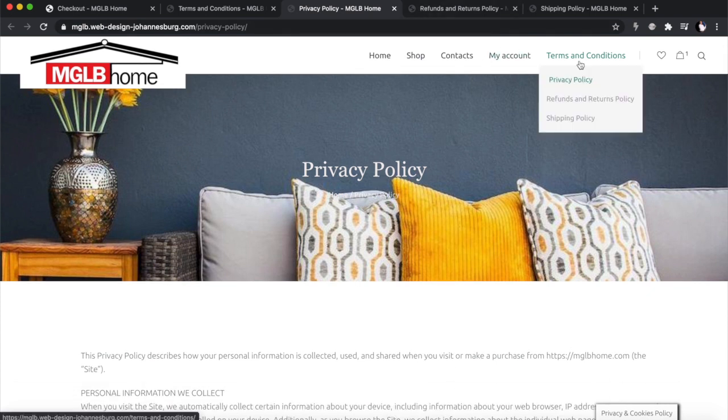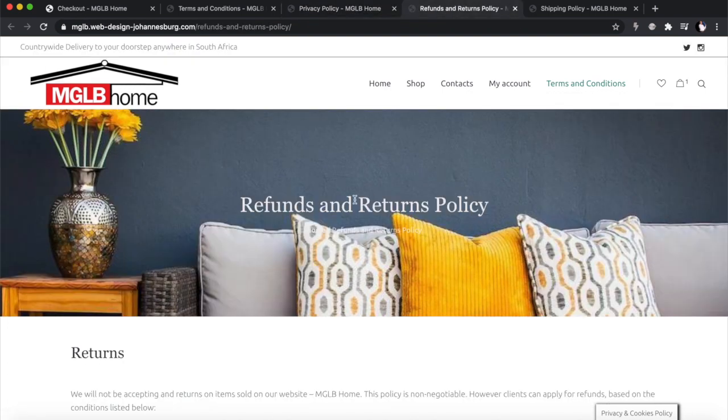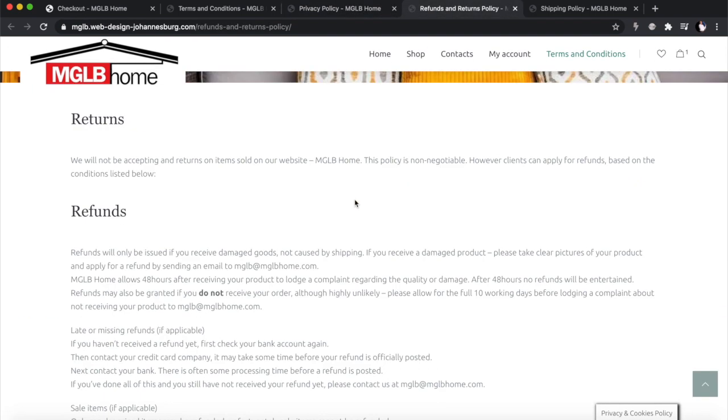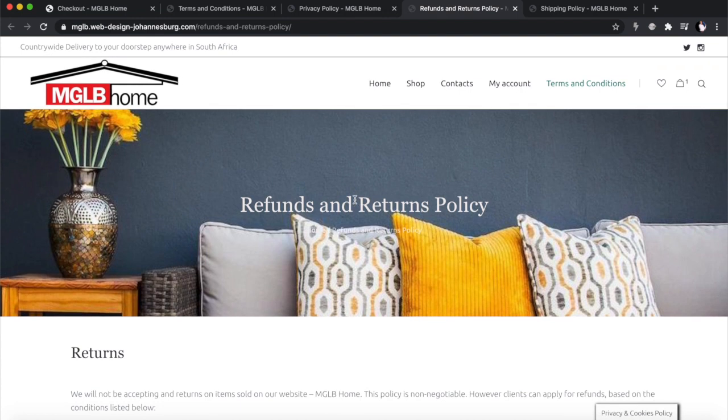Then we go to the next one, which is the refunds and returns policy. This is very, very clear, and you've got to have this. Even if you just say in your refunds, we do not do refunds, we do not do returns, or if you do returns and refunds, we do them under these conditions. You've got to list this for clients, and it's got to be clear. Then you have to refer to your refunds policy in your terms of service, because people are going to accept the terms of service.